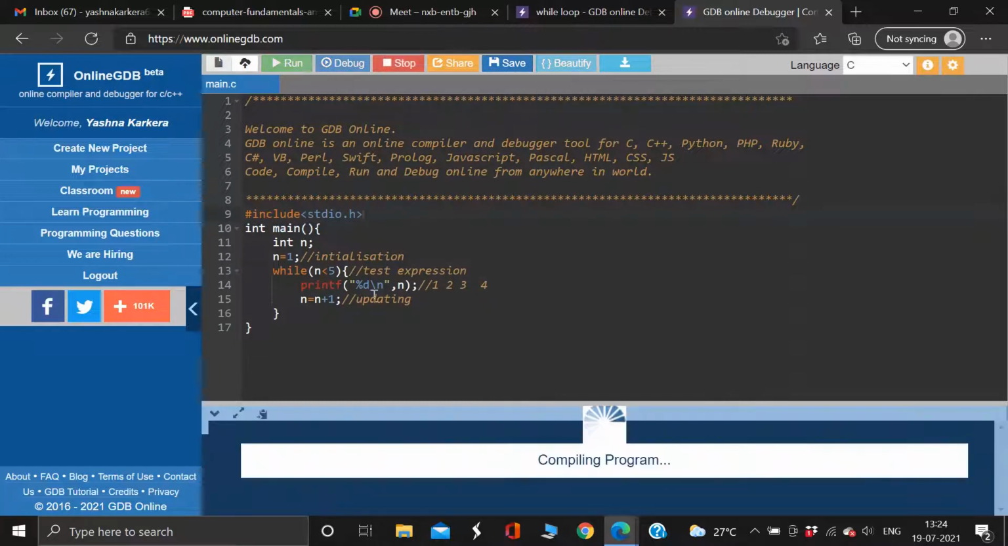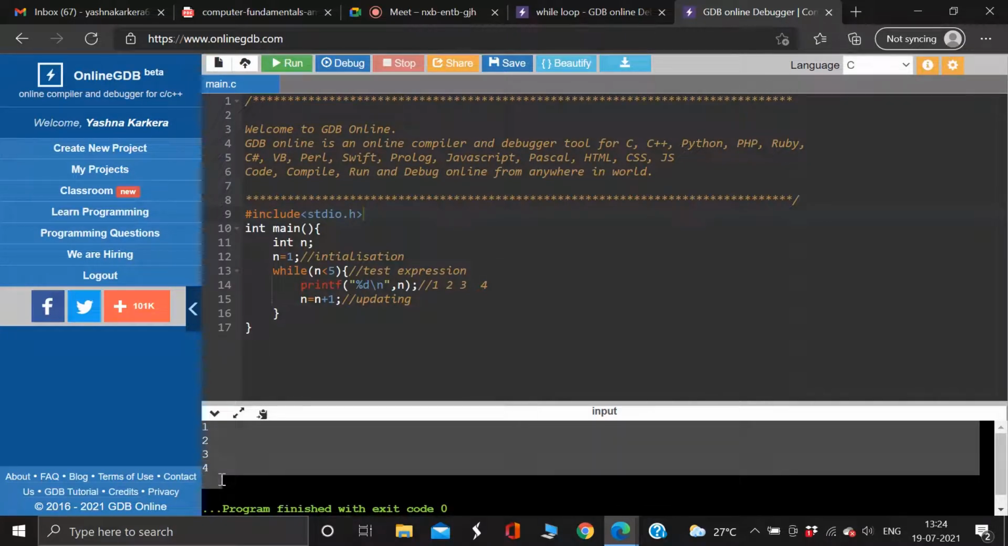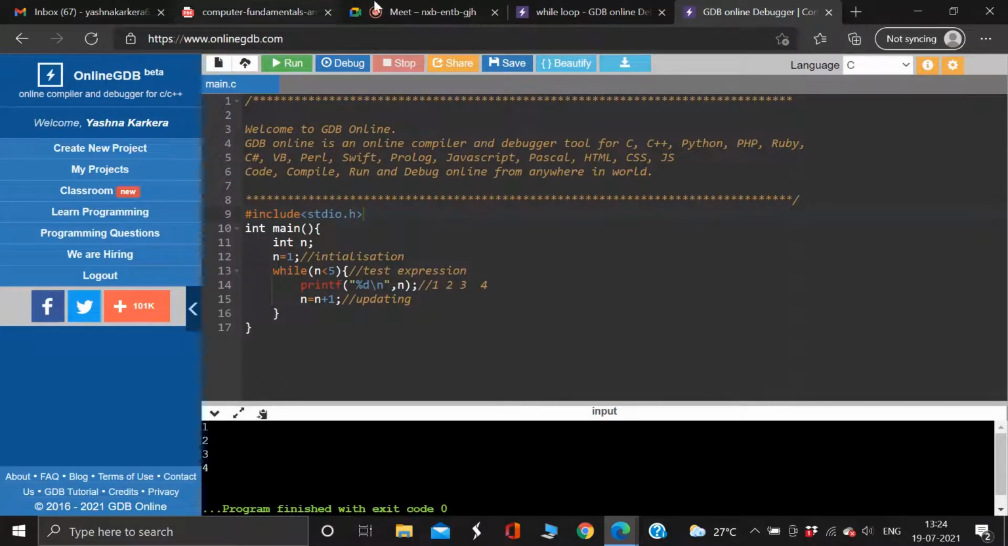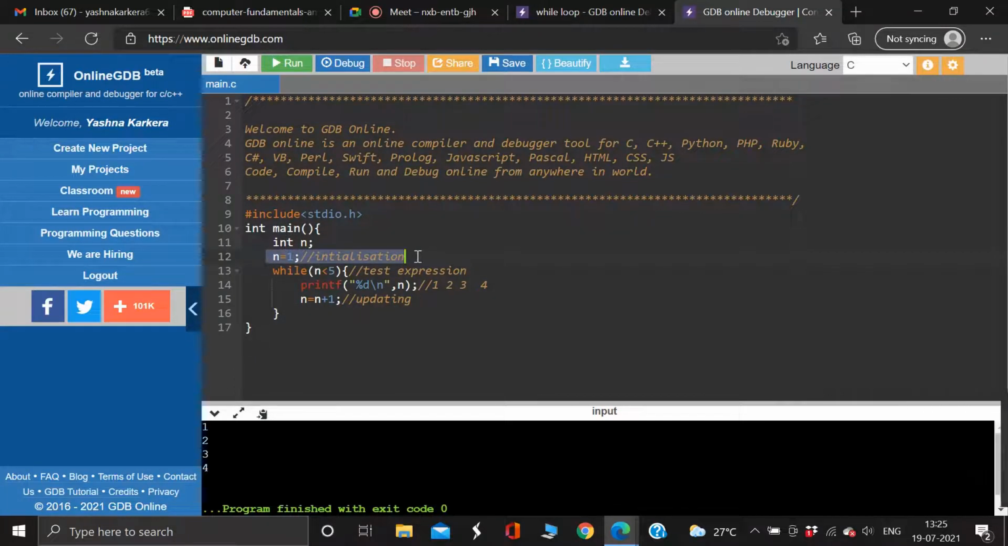Now, is it printing the first four natural numbers for me? How did it print? First I initialize the value. Since we know that natural numbers start from 1, I initialized it to 1, so I wanted 1 to print first. First it checked whether that condition is true, and then it printed 1. Then I incremented the value.